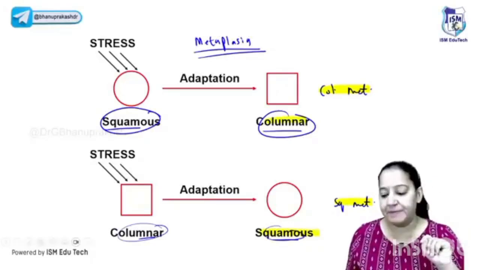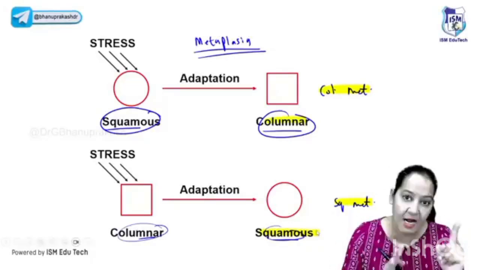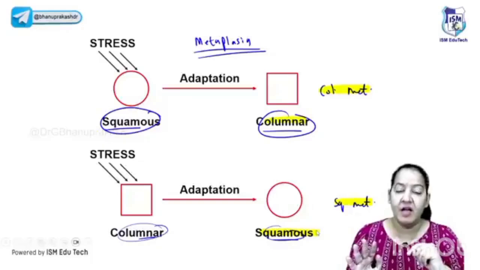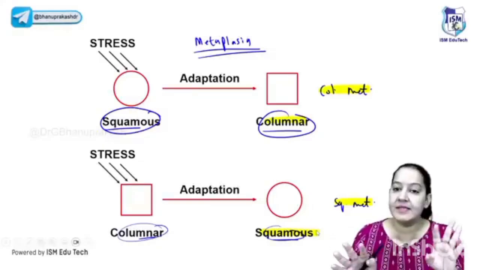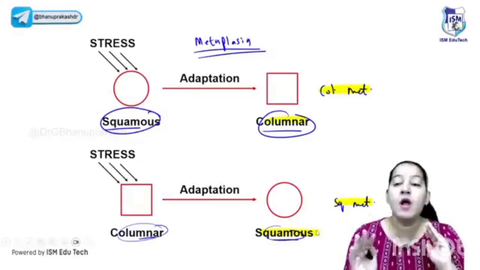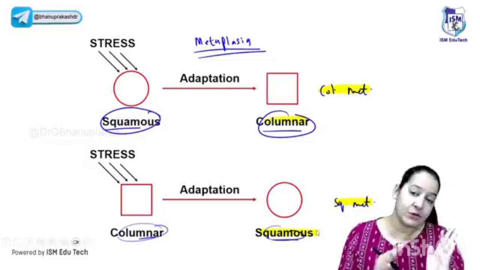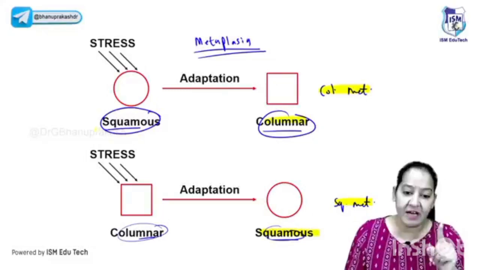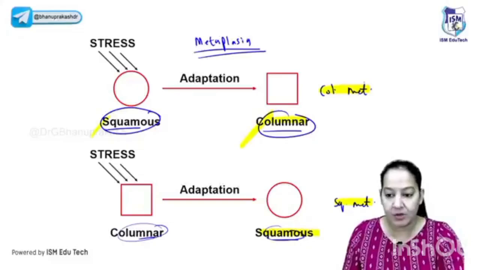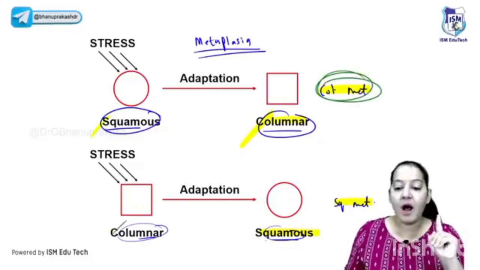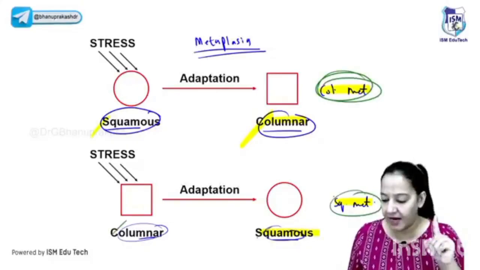So yes, Nadir, absolutely right. It is the transformation of one type of mature epithelium to another type of mature epithelium. It's not increase in size, increase in number, or decrease in size. It is transformation or replacement of one type of epithelium by another, either squamous to columnar or columnar to squamous. If it is converted from squamous to columnar, it is known as columnar metaplasia, and if it is converted from columnar to squamous, it is known as squamous metaplasia. Okay, give me a thumbs up.